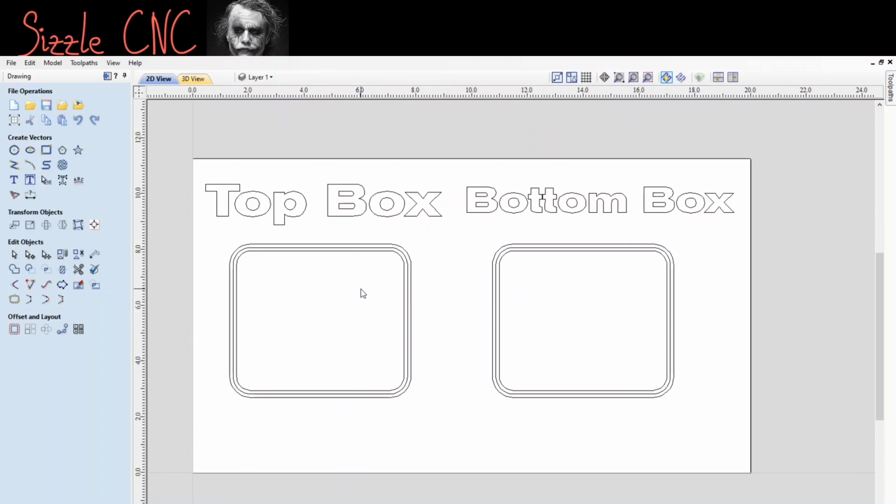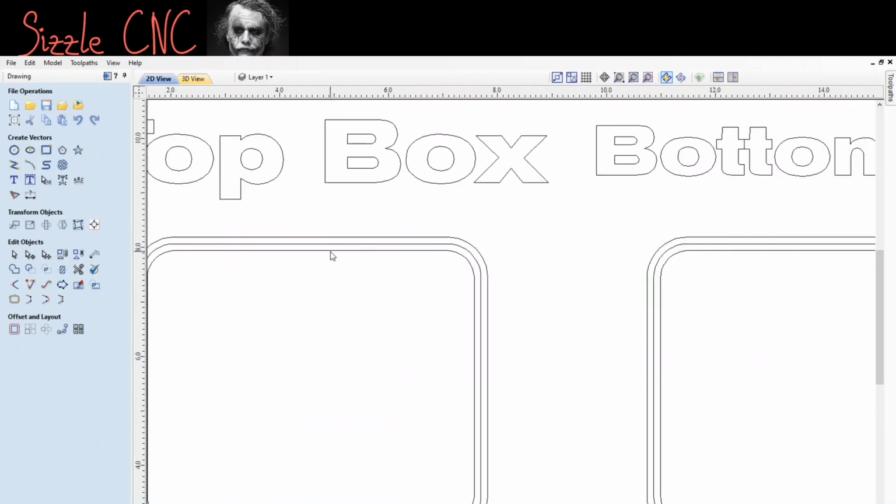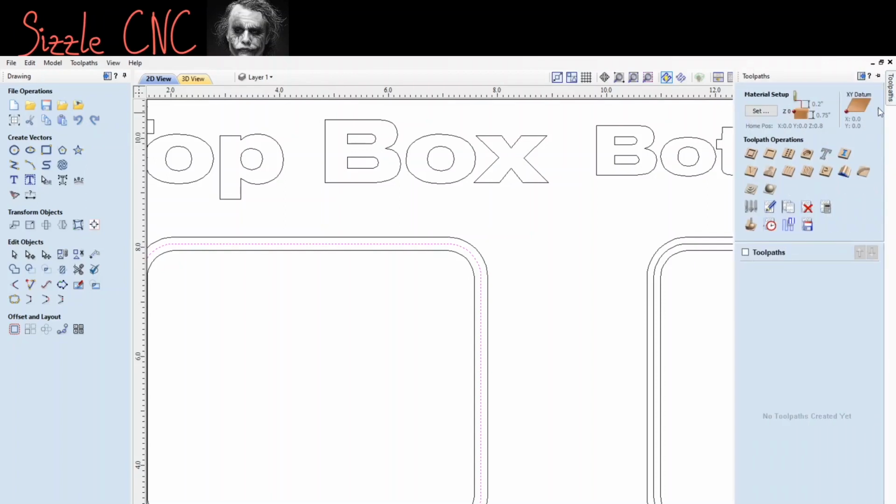All right. Now we can create the tool paths. All right, so this is very important. So first you're going to create the top lip. Okay, so you're going to click the middle vector. See that? Middle vector clicked. All right, now we're going to create the tool path. So what we're going to do is we're going to go over here to your tool paths, click on it. You're going to click on the left hand side, profile toolpath. Click on that.